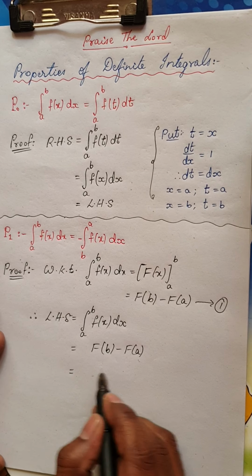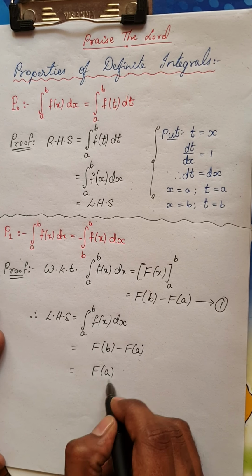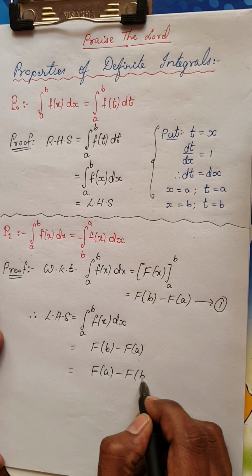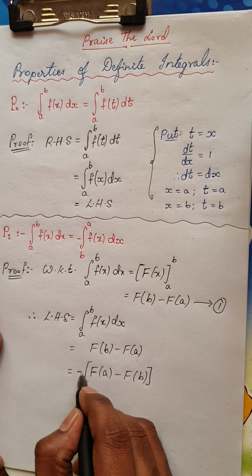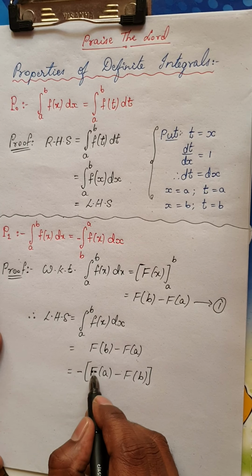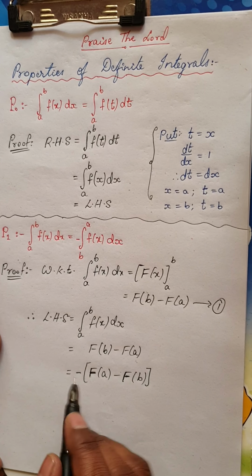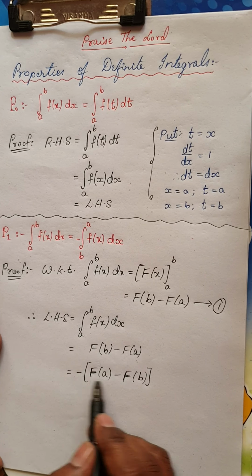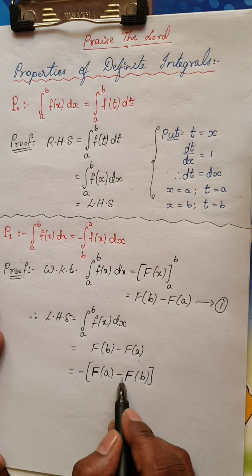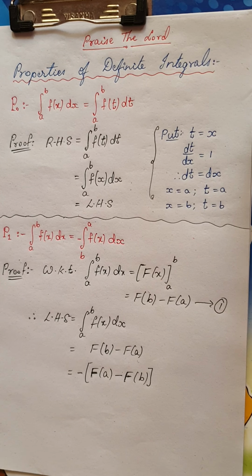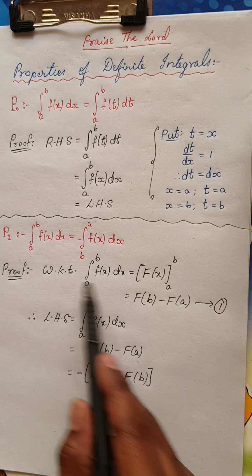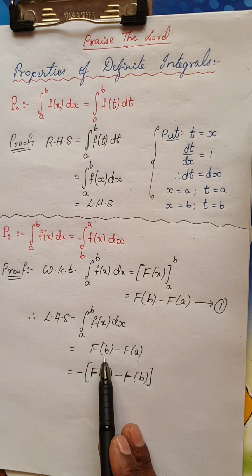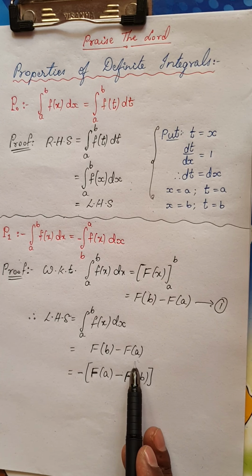Now if I have to write F of a minus F of b, remember I have to take minus common outside, so that the equality will not be affected. Don't get confused. I am considering the LHS, which is integral from a to b f of x dx, and we have already seen that it is nothing but F of b minus F of a.